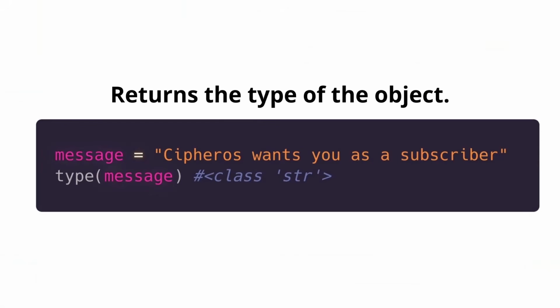We have type, and it just returns the type of the object. Let's say we have this string, and basically it returns this message, class string. If it's a number, class number. If it's a boolean, class boolean.